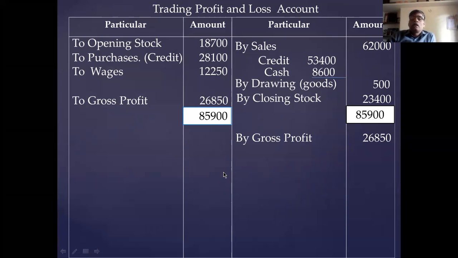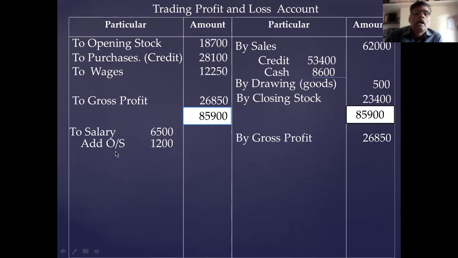Now you take the P&L account items. In the P&L account, first item is salary. To salary you take in the inner column, add outstanding salary. Outstanding salary is 1,200 in the adjustment. Add outstanding 1,200, total 7,700.